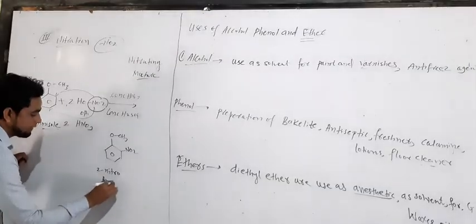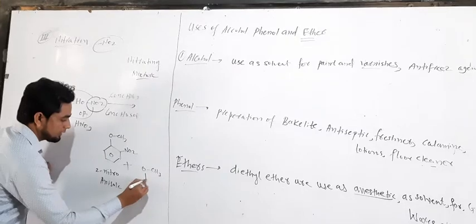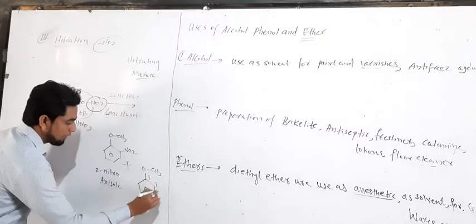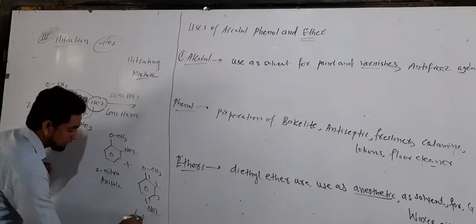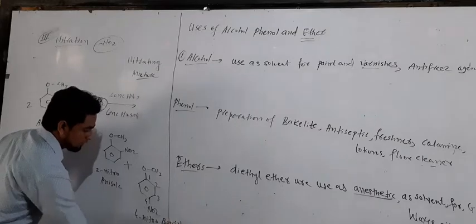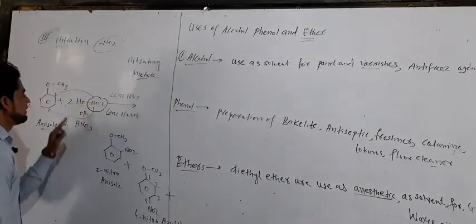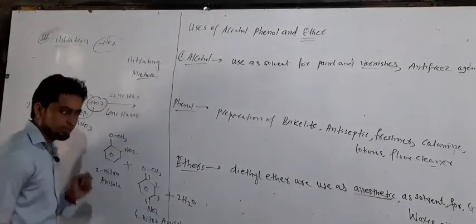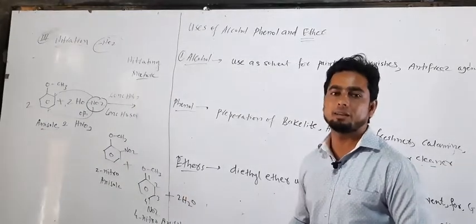anisole. We get the first product, plus the second molecule with OCH3 attached to the benzene ring as it is and the incoming nitro group attached to carbon number 4, the para position. So it is 4-nitroanisole. And we lose the water molecule, 2H2O. Clear? Okay, so in this way the process of nitration takes place on the aromatic ether called anisole.